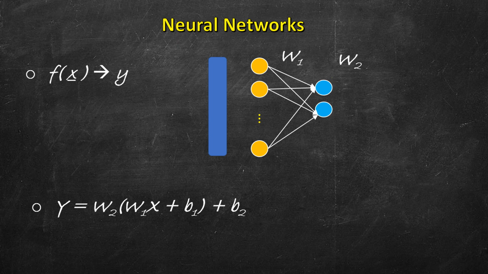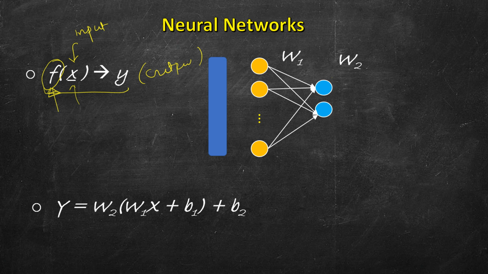Now in essence, a neural network is nothing but a mathematical function which takes as input some values. Here x denotes the input vector and y denotes the output. This function is not known to us. So it's the deep learning or the neural network which figures out this function. Once it has figured out this function, which we call the training process, then we can feed in new inputs, and we can get the output corresponding to those inputs.